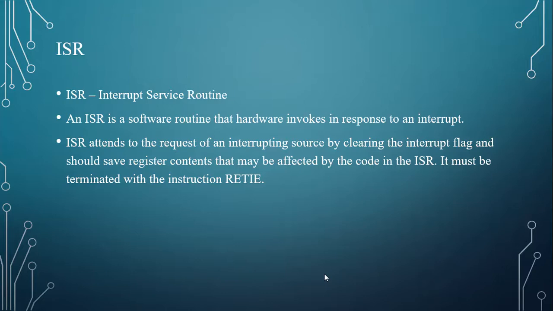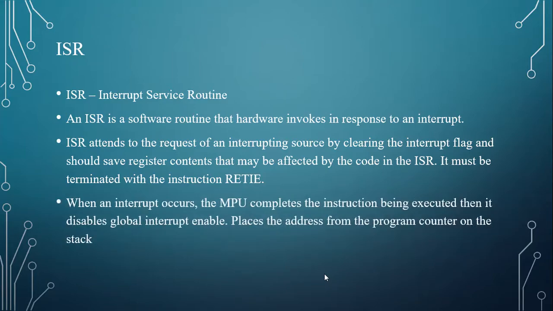It must be terminated with the return from interrupt instruction. When an interrupt occurs, the microprocessing unit completes the instruction being executed. Then it disables the global interrupt enable, places the address from the program counter on the stack, and returns from the interrupt.